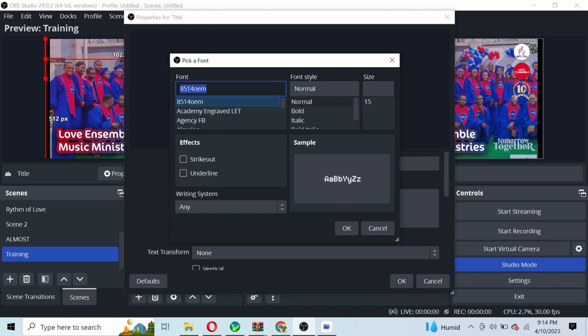Once you click on that, you can see normal, or you say it should be bold, and then you can increase the font number. So let's say I want it to be 19. Then I can either strike out or I can underline it. So those are just ways for me to format my text. I can still come down and I can say okay.